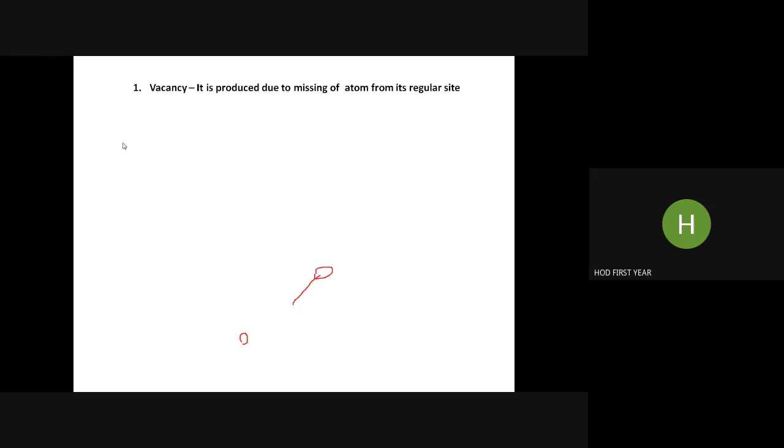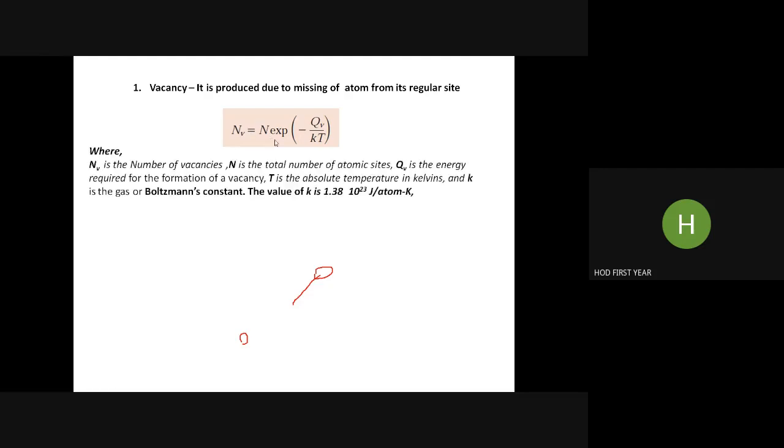So first, vacancy. It is produced due to missing of an atom from its regular site, as I told you just now. That vacancy, due to displacement of an atom from its original position, is denoted by NV. NV is equal to N exp(-QV/kT), where NV is the number of vacancies. N is the total number of atomic sites.